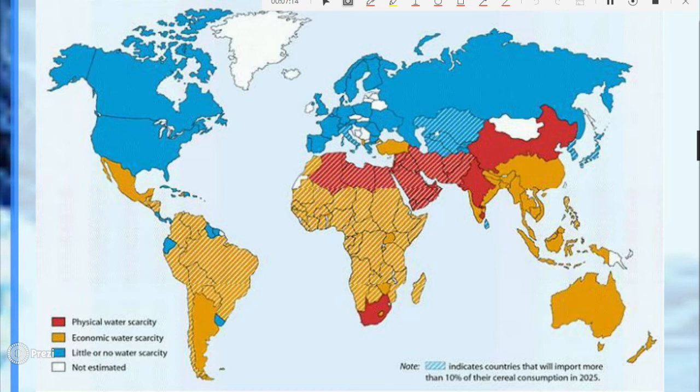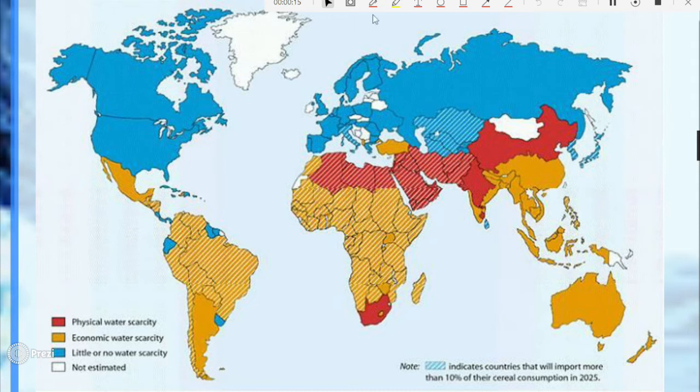And another thing, you find that these are countries or these are parts of continents that have a very rapidly growing population, and therefore there is going to be more demand for water than can be supplied.